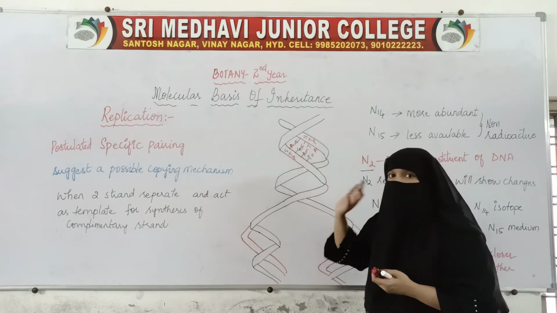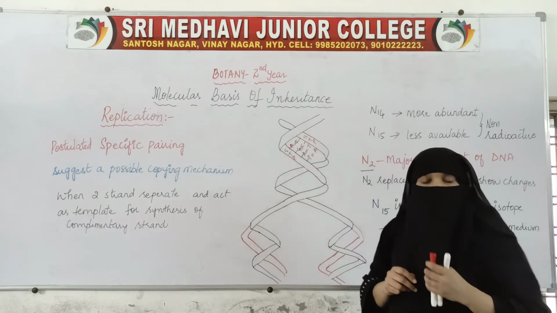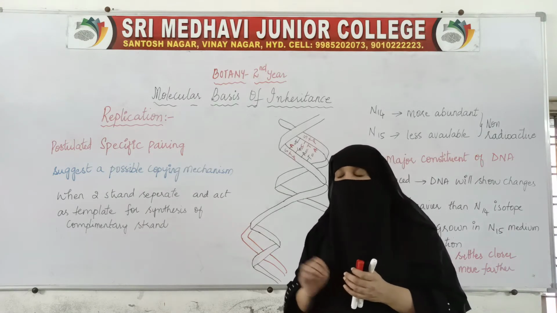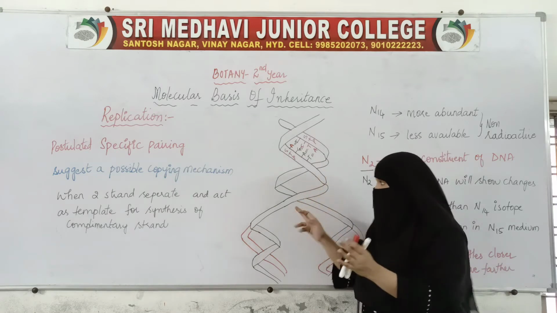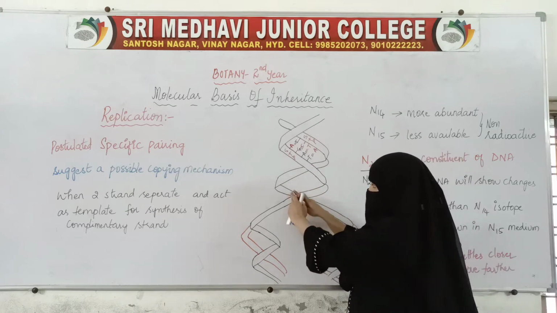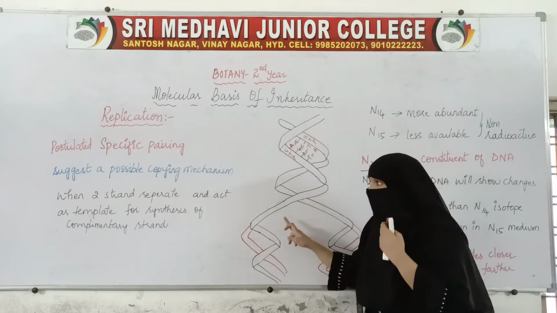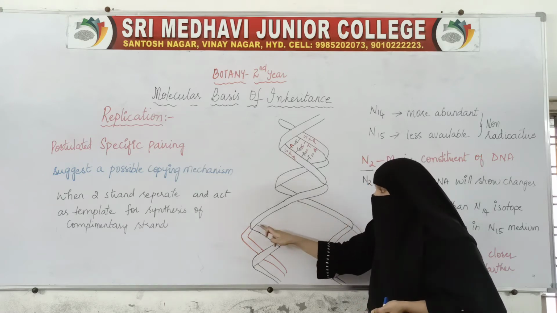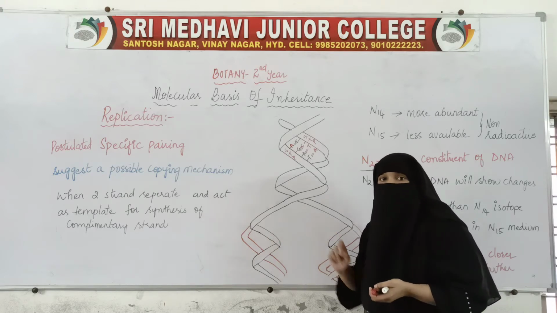According to Watson and Crick, DNA is double stranded. So when these two strands separate, each strand acts as the template for the complementary strand.